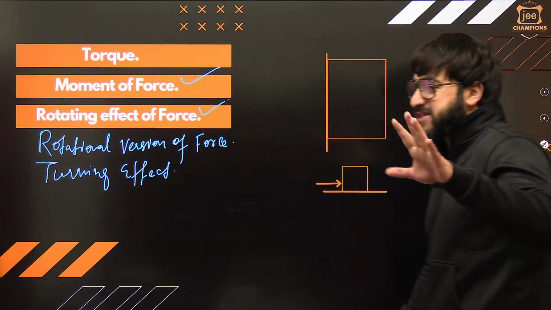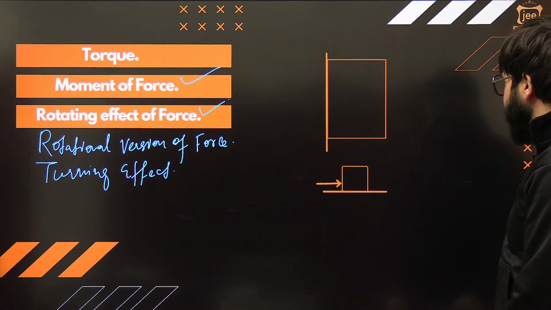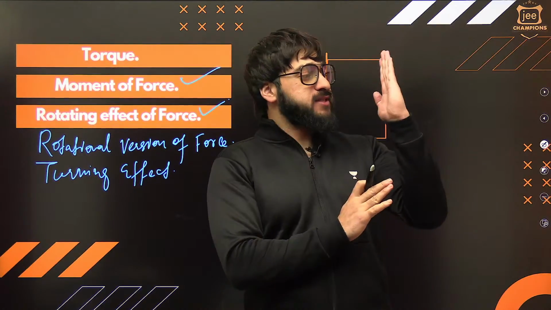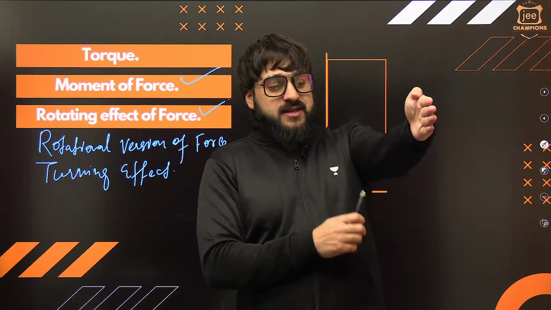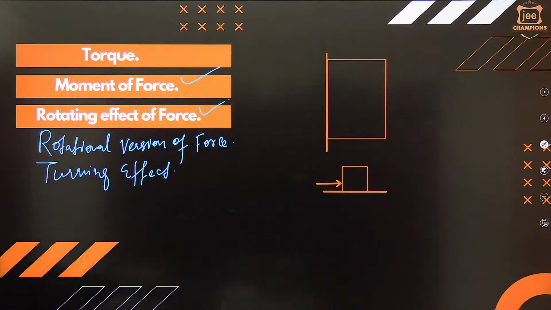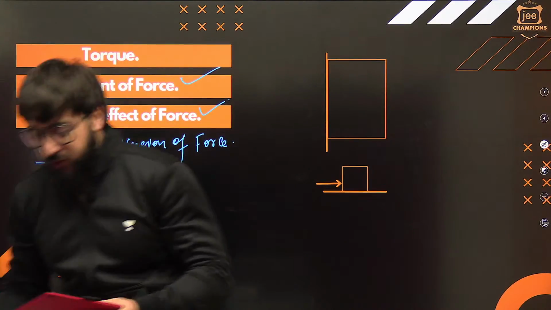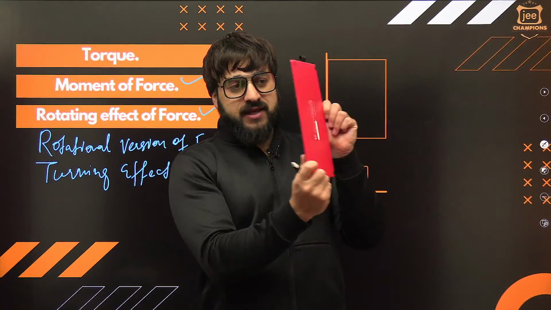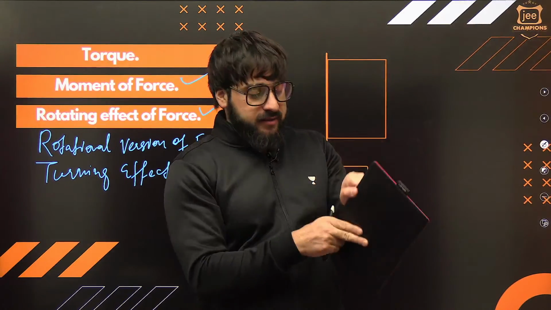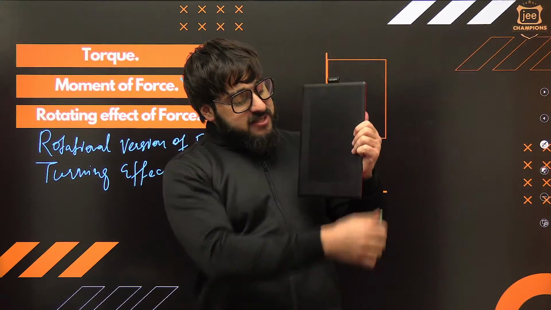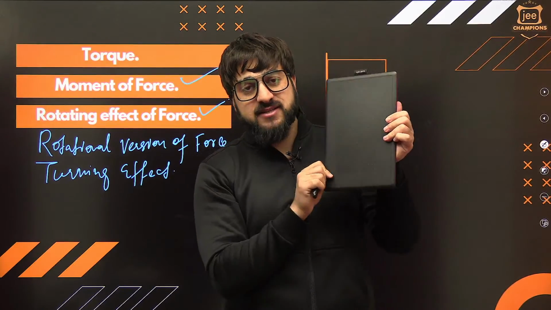Let me just give you an example, let me give you the feel. If, for example, there's a door in front of me. You consider this as a door. This door can rotate something like this about this axis. Understand? This is the scenario that I'm making you understand over here.